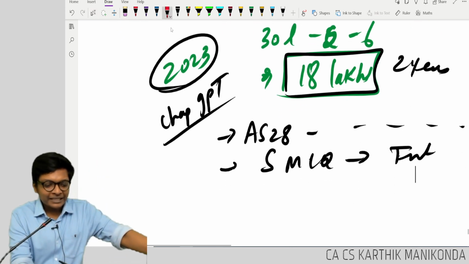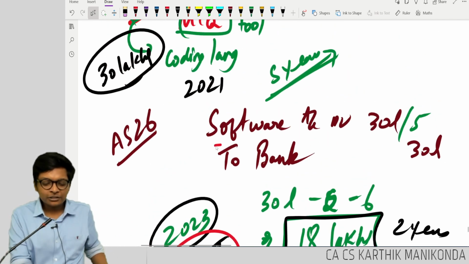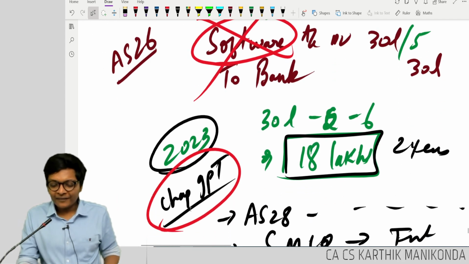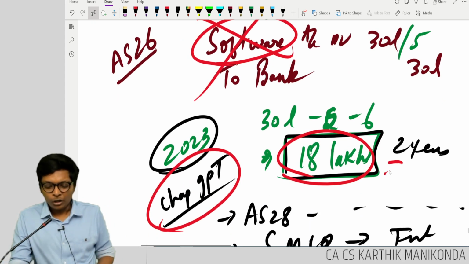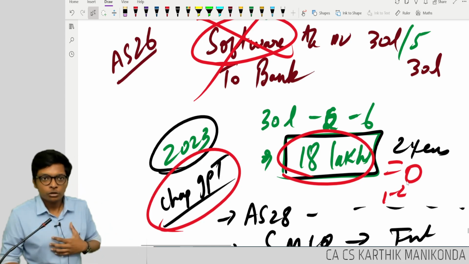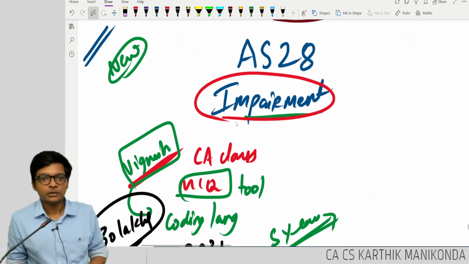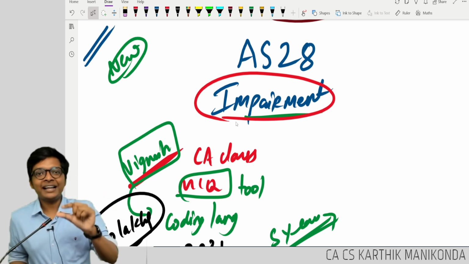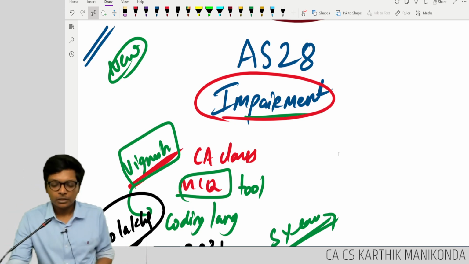Now after ChatGPT came, everybody will use ChatGPT. What happened to Vignesh's software? Gone. So can he say the book value is 18 lakhs? What is the book value now? Almost 0, or 1-2 lakhs he can get because of some code he built. Correct? So this is called impairment of an asset. Impairment, in other words, is a sudden decline in the value of an asset for any reason. Are you following, guys?